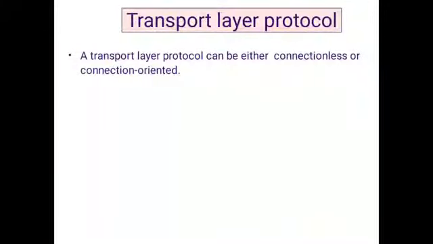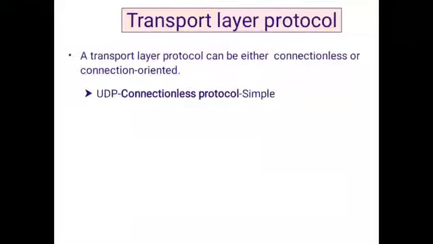Now, the transport layer protocol can be either connectionless or connection oriented. So what is connectionless and what is connection oriented? Connectionless protocol is a simple protocol, and based on the connectionless protocol, the protocol used is called UDP, user datagram protocol.